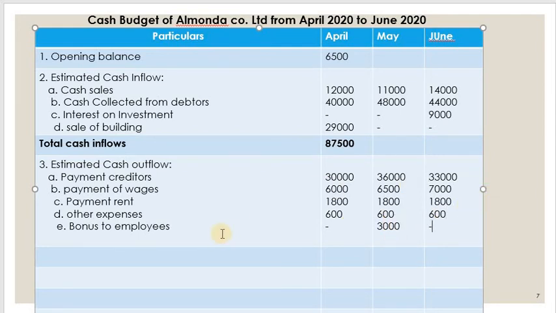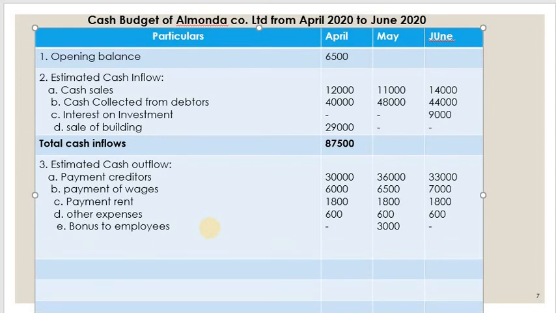Then the next one is income tax. So write down income tax. Income tax is also paid only for one month. For this month it is nil, for May also nil. Only in the month of June it is paid, 4,500 as income tax.